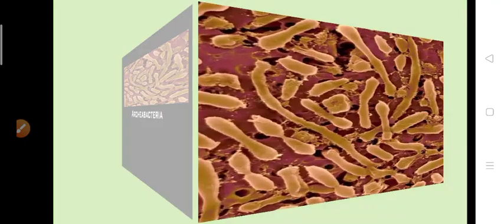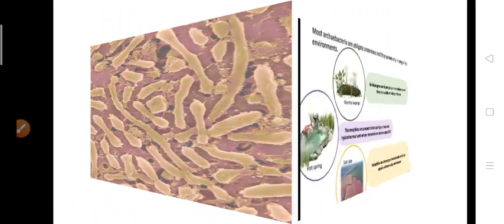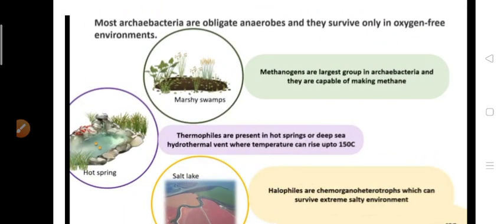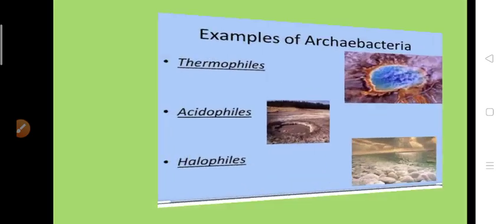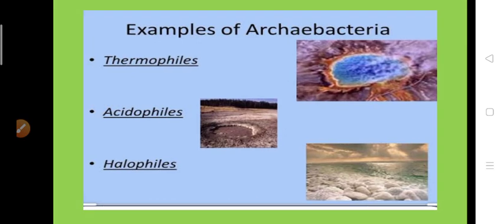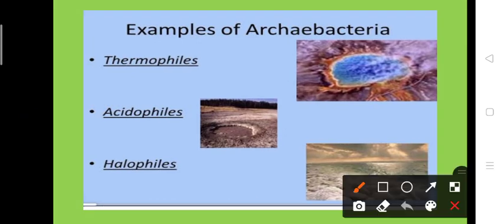Based on the habitats, archaebacteria are grouped under categories: halophils, thermophils, acidophils and alkaliphils.